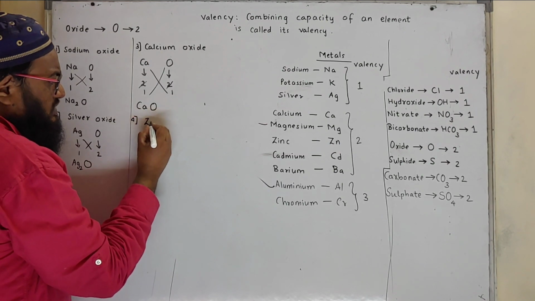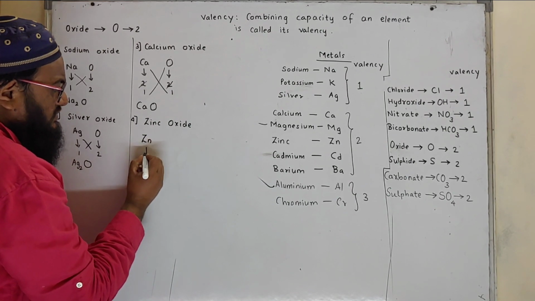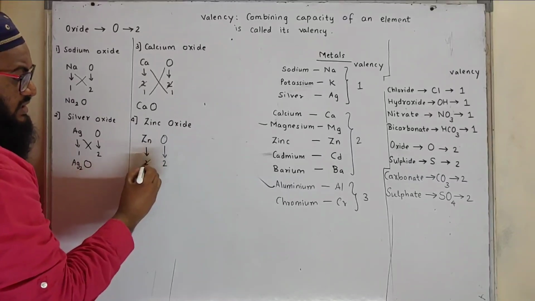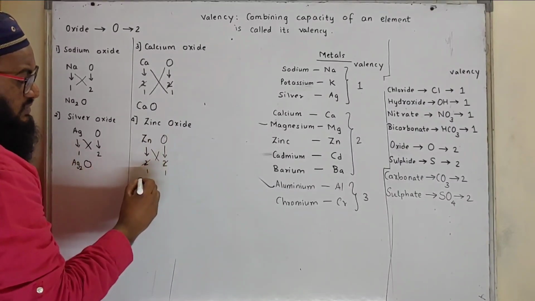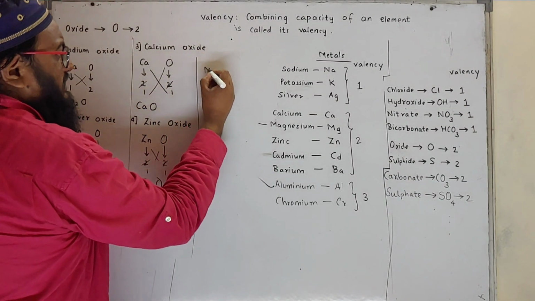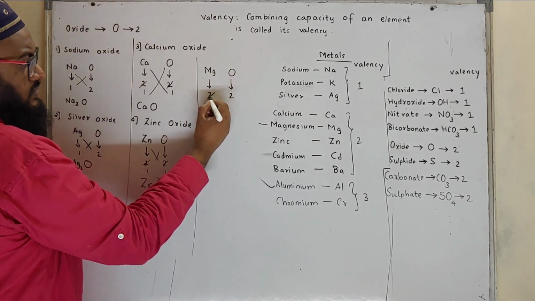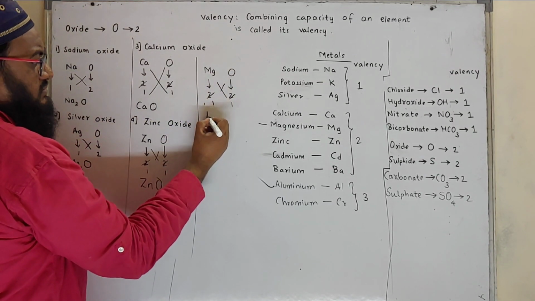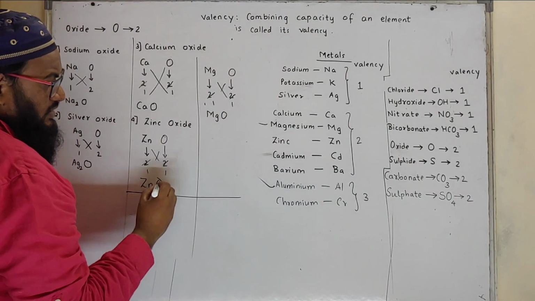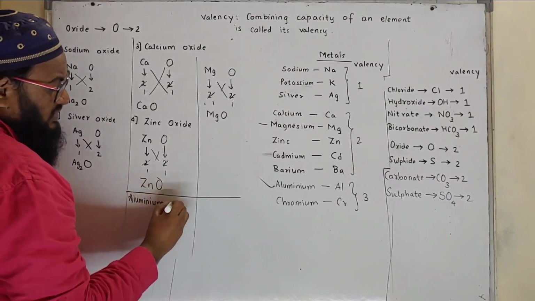Then comes zinc oxide. What will be zinc oxide? Zinc, its valency is 2, whereas oxide valency is again 2, it can be cancelled. Formula will be ZnO. Magnesium oxide, magnesium valency is 2, oxide valency is again 2, we can cancel, and the formula becomes MgO. Then a very important formula, aluminium oxide. So what should be the formula for aluminium oxide?